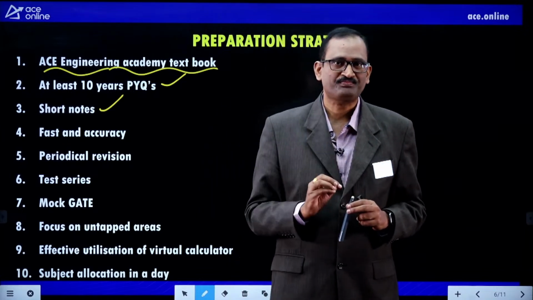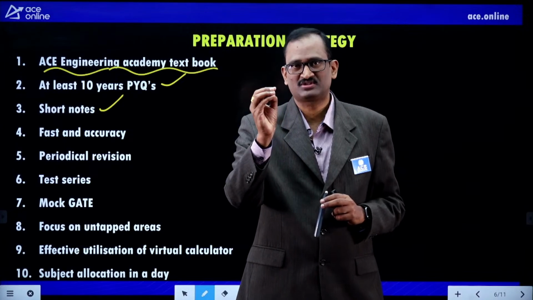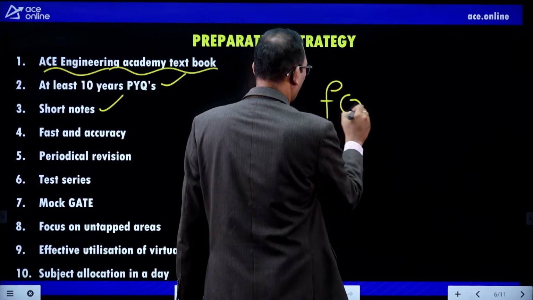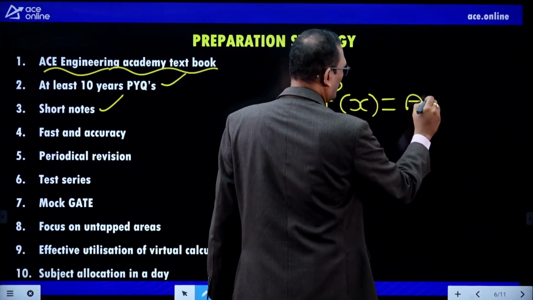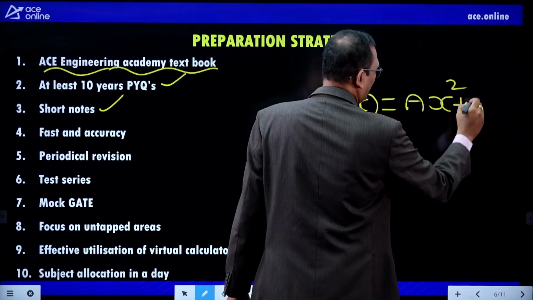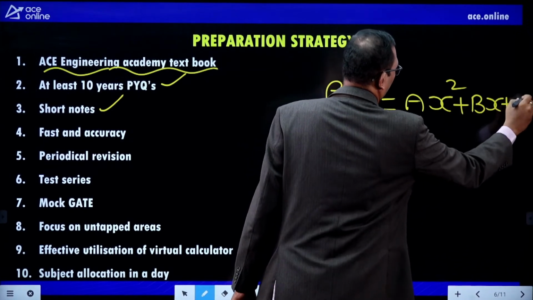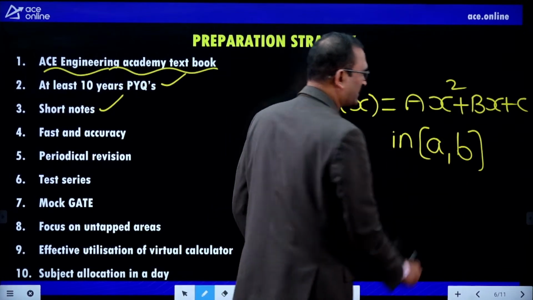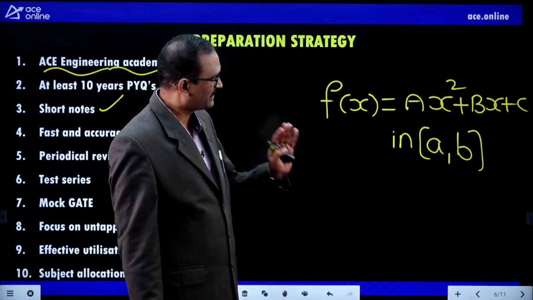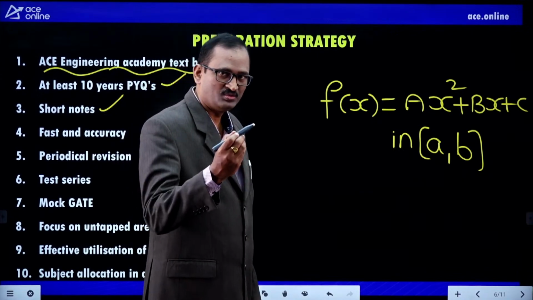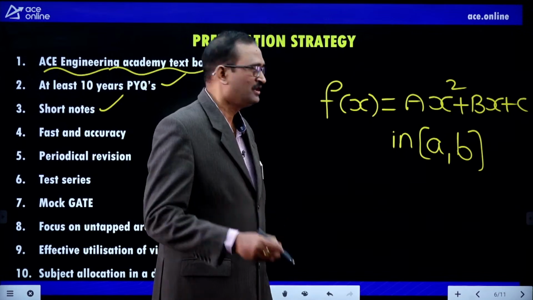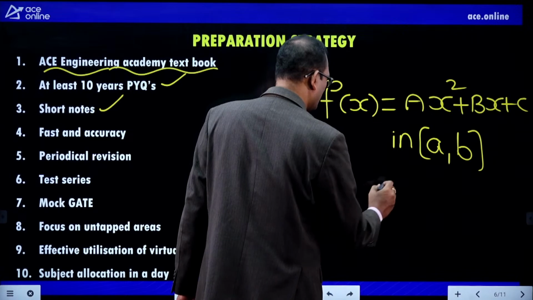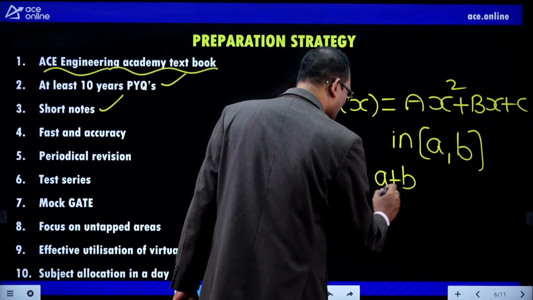For example, f of x equal to ax square plus bx plus c. One quadratic function is there. So what would be the value of c when this problem is solved using Lagrange's mean value theorem? Any quadratic function can be solved using Lagrange's mean value theorem. The value of c or the value of x should be the midpoint of the given interval. Midpoint of the given interval means a plus b by 2. So this is a standard result.